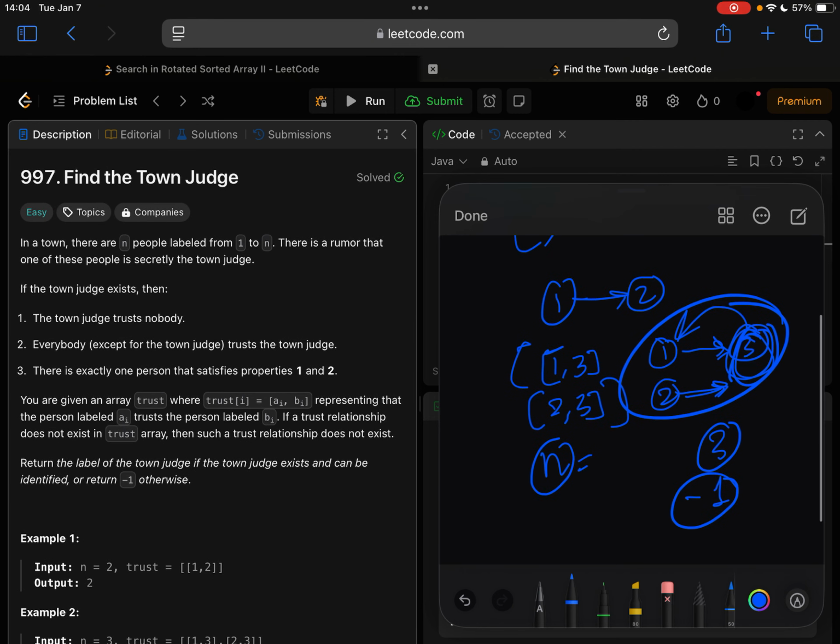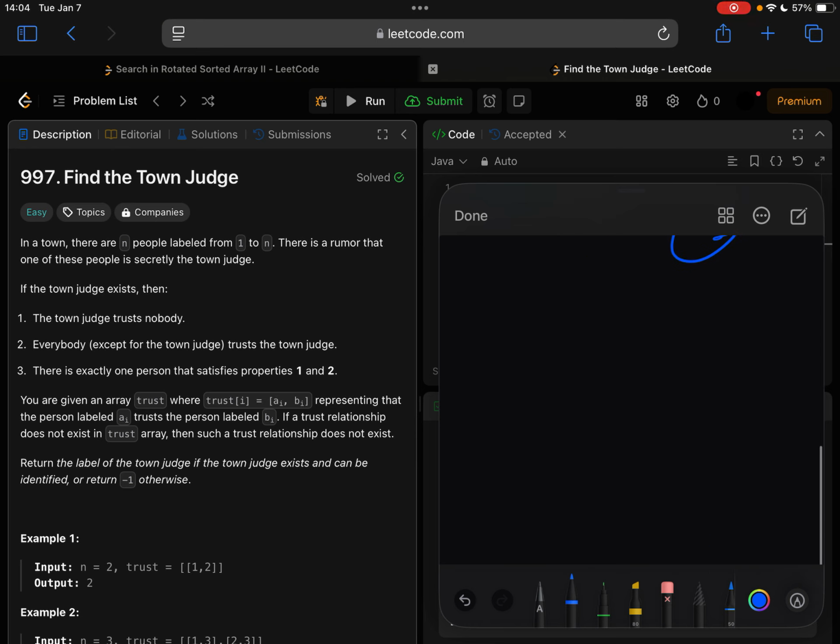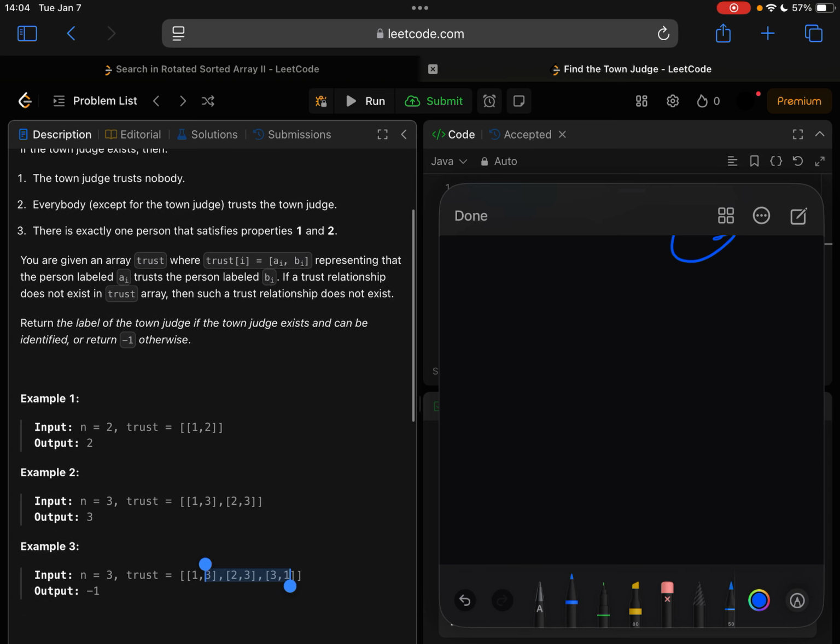There are different ways of solving this, but it heavily smells like a graph problem. One way of solving this graph problem is to go through all these edges.